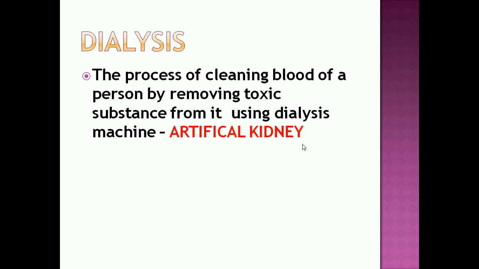Once the kidney fails to function, the purification of blood, the removal of toxic substances from the blood, will not be done. Okay, so for such people, to purify blood artificially, a person is put on dialysis. Dialysis is the process of cleaning the blood of a person by removing the toxic substances from the blood using a dialysis machine.